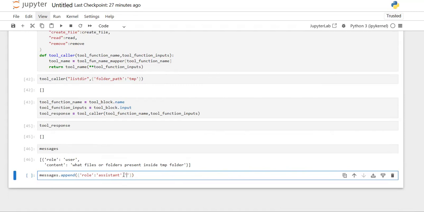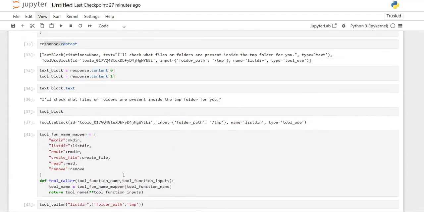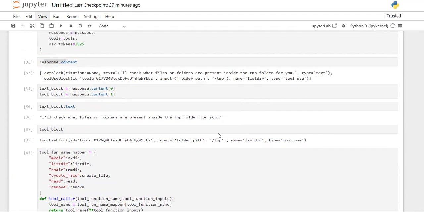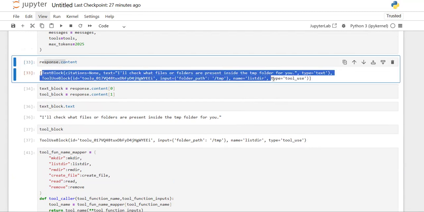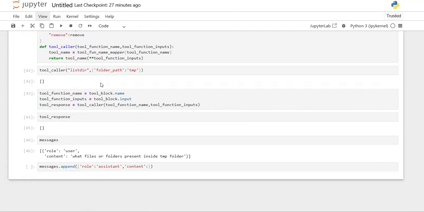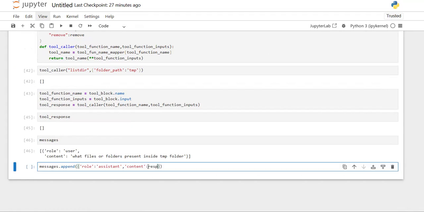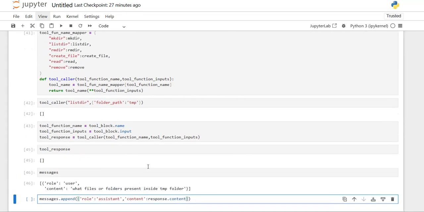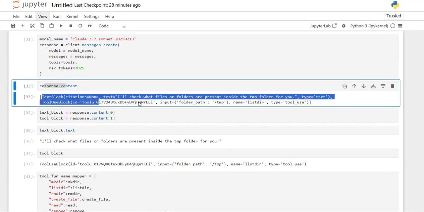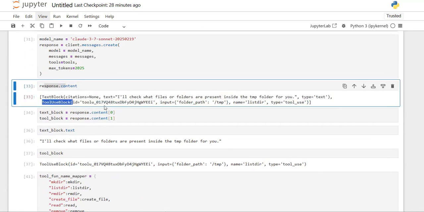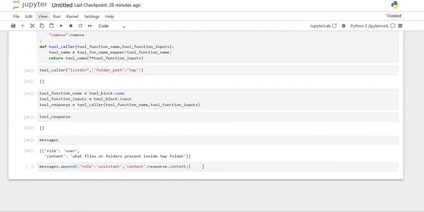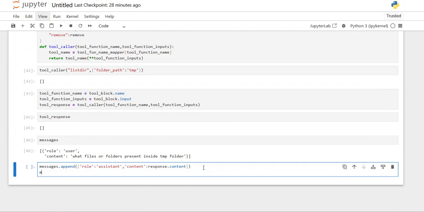The content is nothing but the response content. Whatever response content I got from my model, I am passing back. In detail, you can observe this response content is nothing but a list of the text block as well as this tool block, so that I'm passing back.